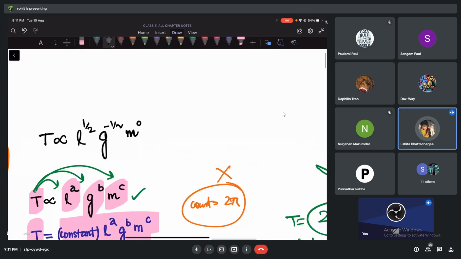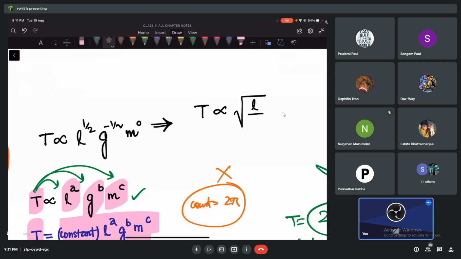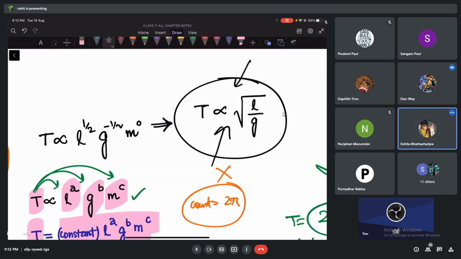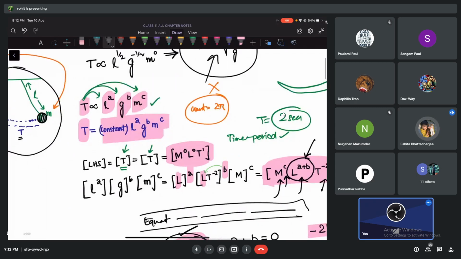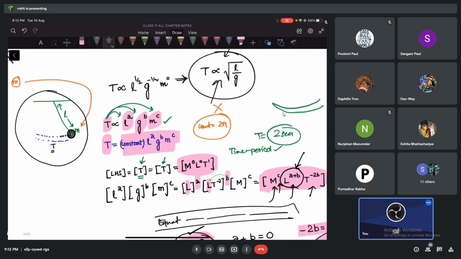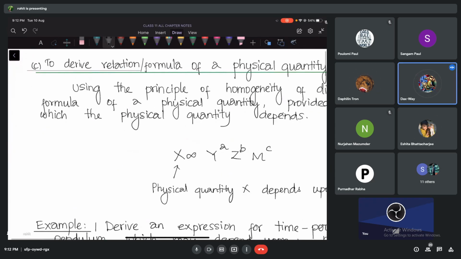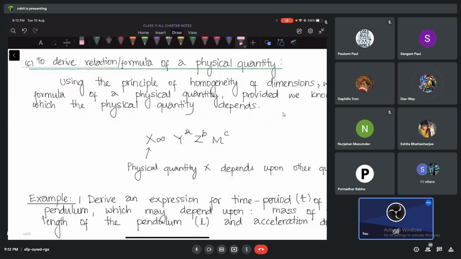So you know how to write this one after this, right? This is like writing T is proportional to root over L by G. But do you notice I have no chance of getting the constant, right? Okay, so what is this called? What have I done, guys? Let me help you out. Look at the heading: derived relation. I have derived a relation or formula for any physical quantity which depends on a few things by the method of dimensions.